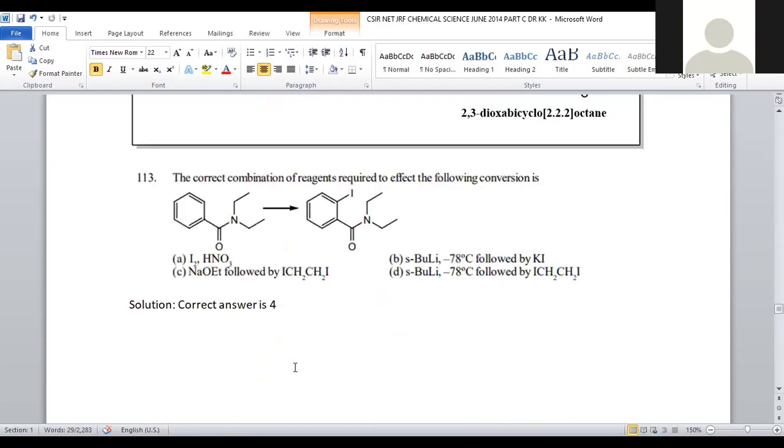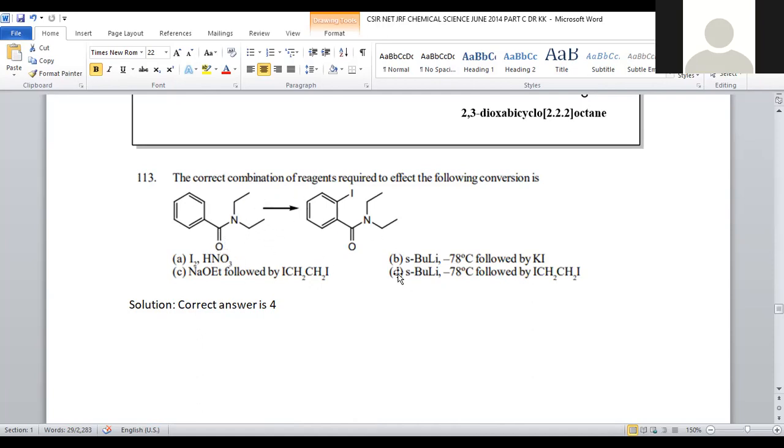Let us move on to question number 113. Again, it is a part of organic chemistry. The correct combination of reagents required to effect the following conversion is... We are taking a starting material, benzene, and here we have N,N-diethylamide. N,N-diethylamide, being a tertiary amide, has a tertiary nitrogen directly linked with the carbonyl. Now, what will be formed?